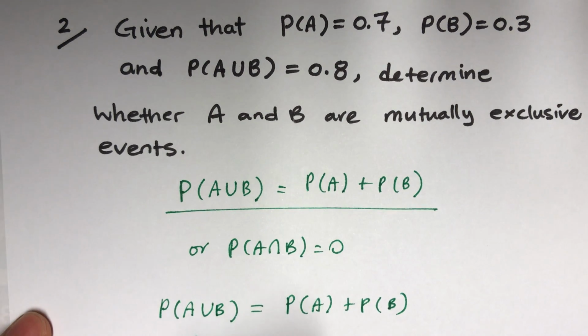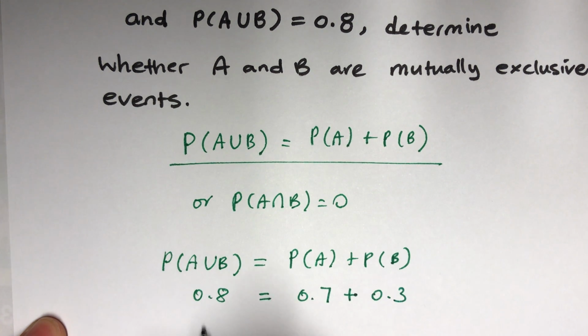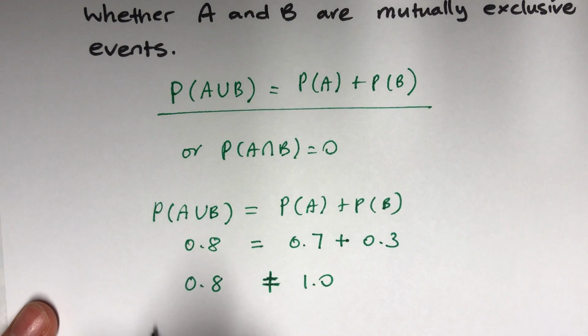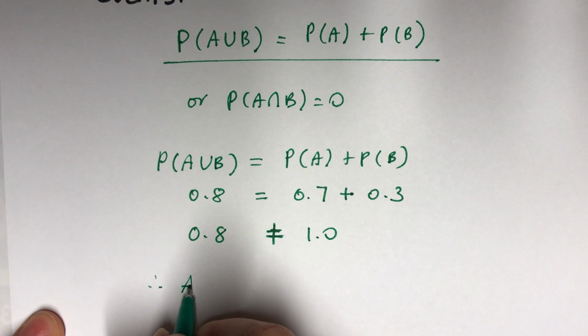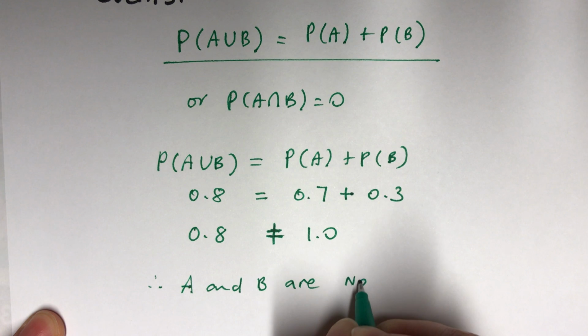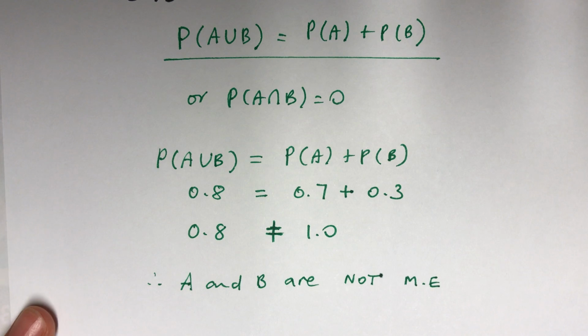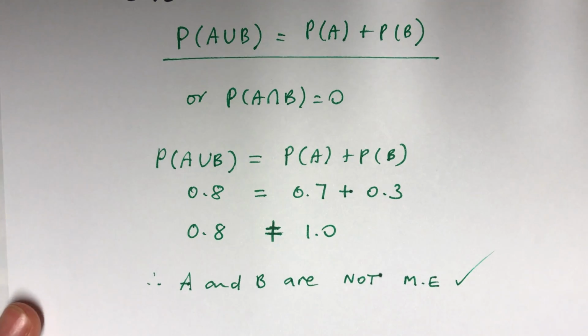P(A union B) is 0.8, but 0.7 plus 0.3 is 1. Now that is not equal. Therefore A and B are not mutually exclusive events. You could do it some other ways, but I'm just going to stick with a simple way.